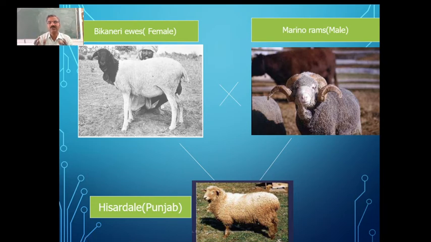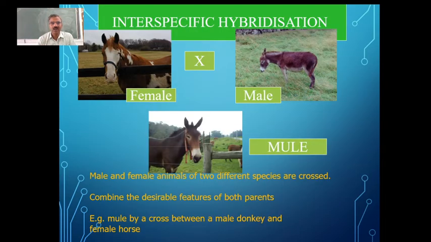The crossing resulted in a breed which has both advantageous characters: better wool yield, higher adaptability, and resistance to diseases. So this new breed has been obtained through crossbreeding.